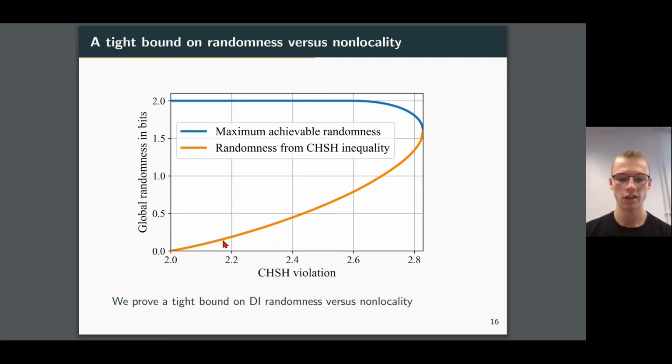So this orange curve here says, given this amount of non-locality, what's the minimum amount of randomness that can be achieved? Whereas our blue curve asks what's the maximum amount of randomness that can be achieved. And I can stress that this is achievable because for each point on this curve, we have a family of quantum strategies along with their self-tests, which correspond to these tangential Bell inequalities I was talking about earlier.